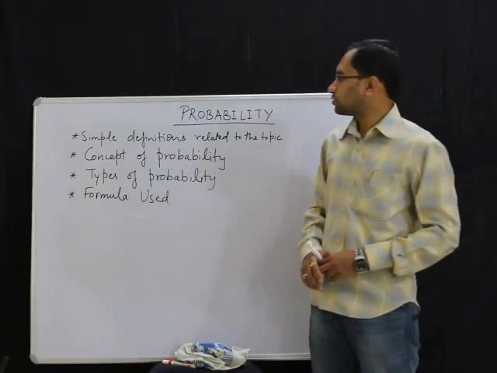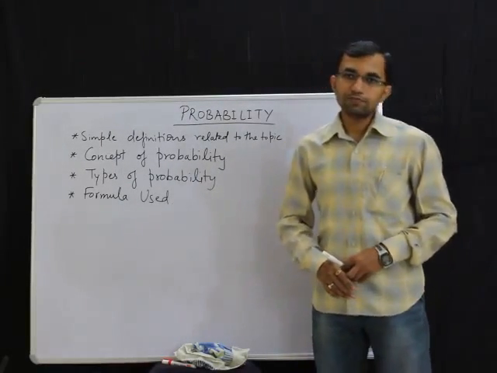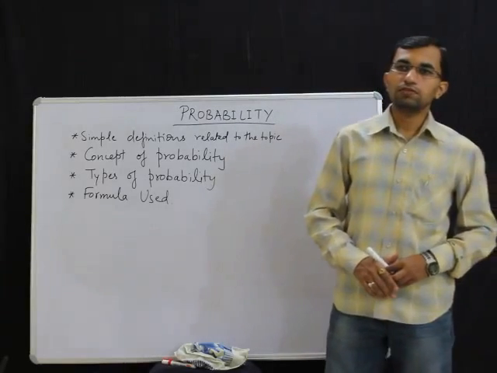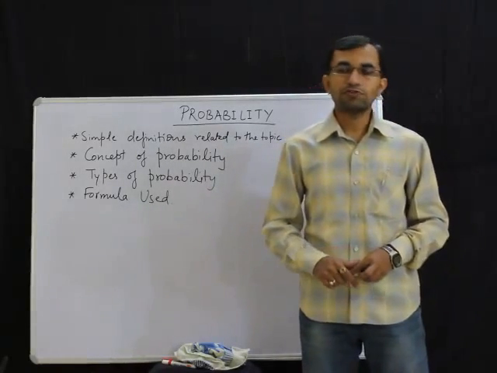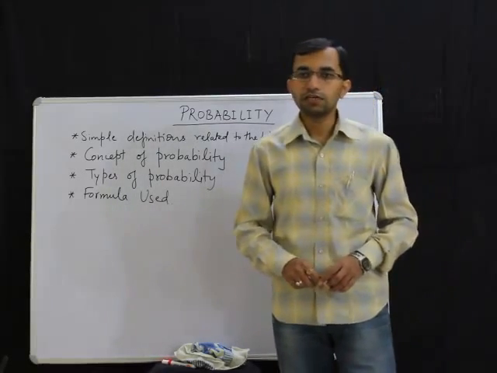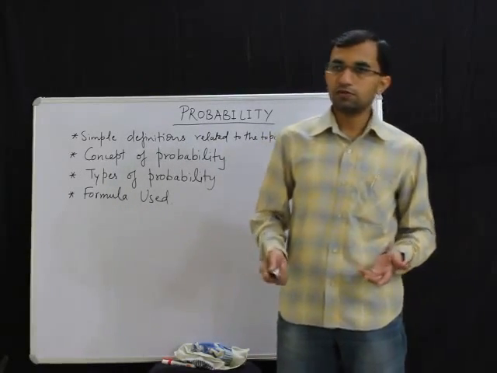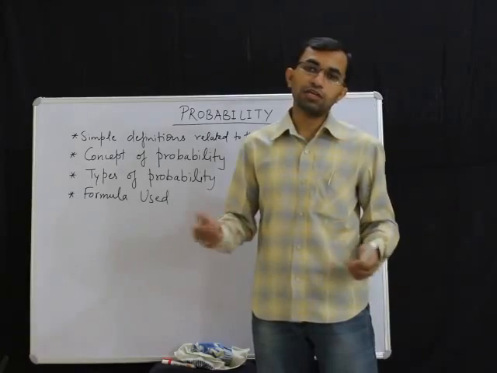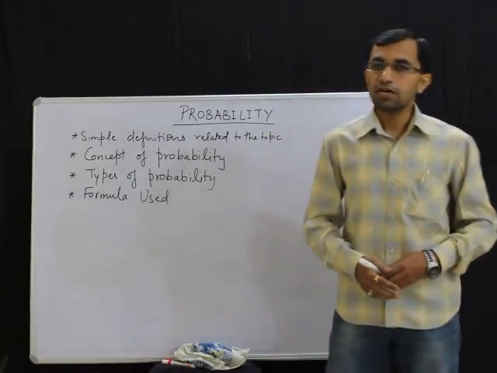Now today we are going to study about probability. Many times we come across this word probability in daily life also. For example, sometimes we may have a look at the skies and we may say that there is a very high probability of rain today, or we may say like this, it is improbable for Kenya to win against India in a cricket match.